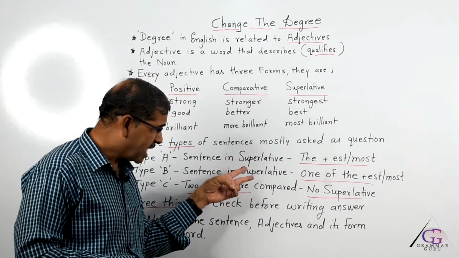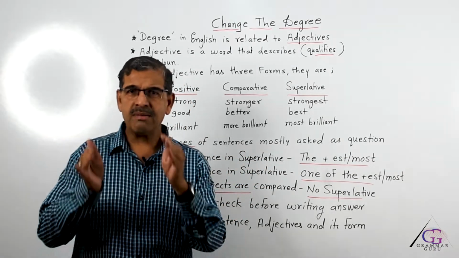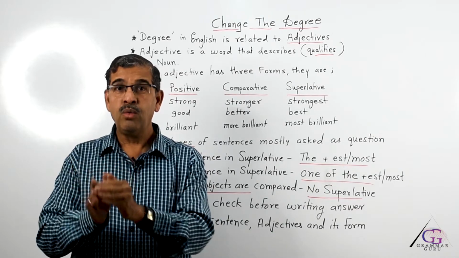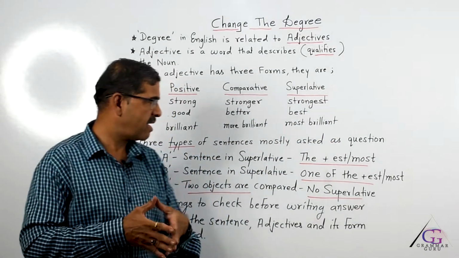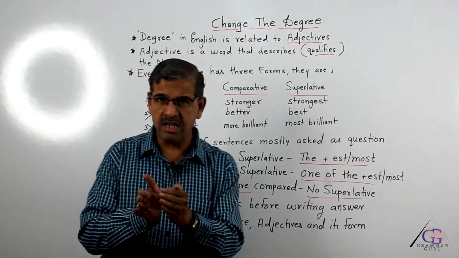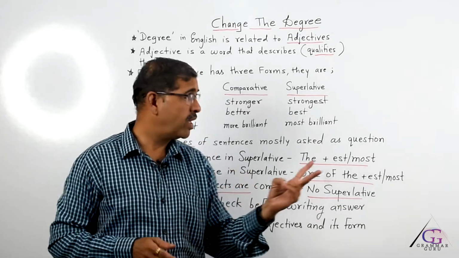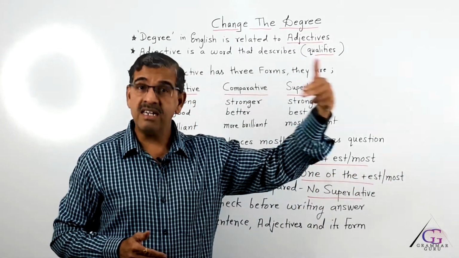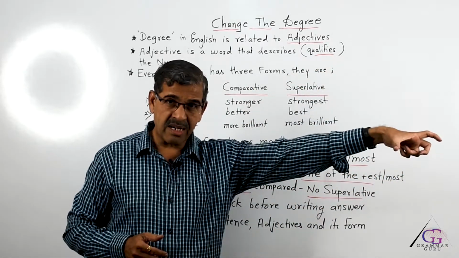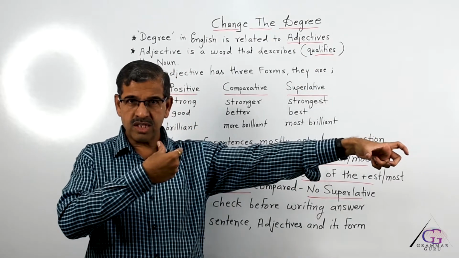Now, in type B, what we are doing is comparing one noun with many from the same class. For example, suppose we say Sachin Tendulkar was one of the best cricket players. I am saying cricket players. Many cricket players are there and Tendulkar is one of them.